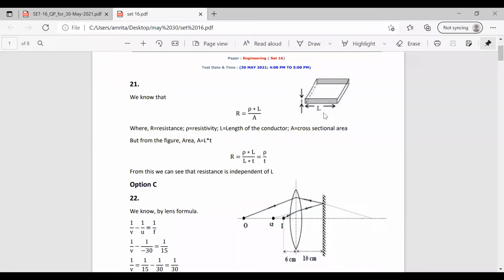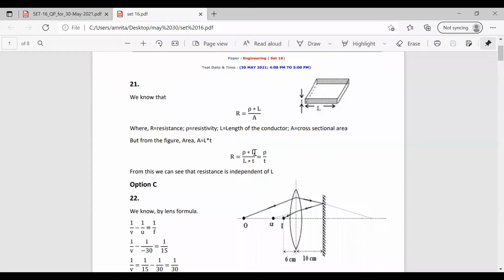So we know R is equal to ρL by A. For this shaded portion, we can find the cross-sectional area. What is the equation for area? It is length into breadth. The length L is given and the thickness is given as T, so the area is L into T. Substituting for area in R equal to ρL by A, it becomes ρL by L into T. The L, that is the length of the conductor, gets cancelled, and we get the resistance as ρ by T.